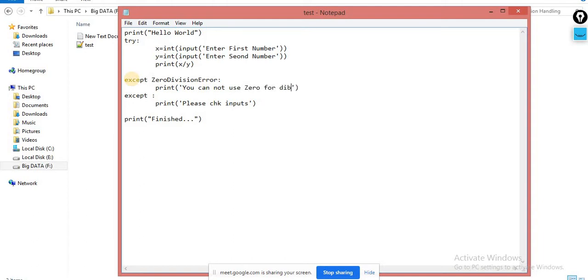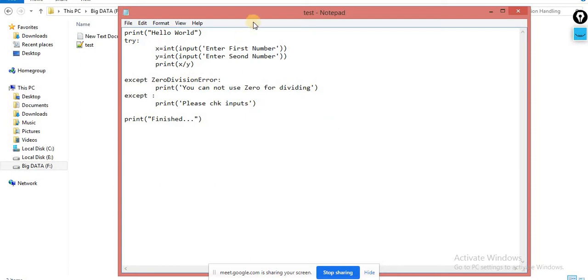Okay, something like this. Spelling mistake. If you know the error is zero division error, then this block will be executed. If you don't know what type of error is going to occur, you can simply use this except. So now this is the perfect code.